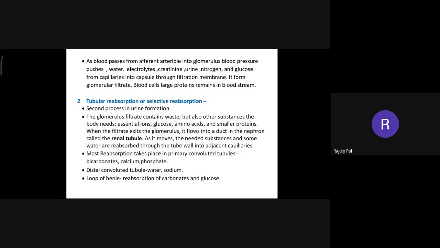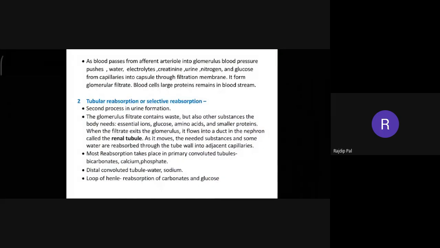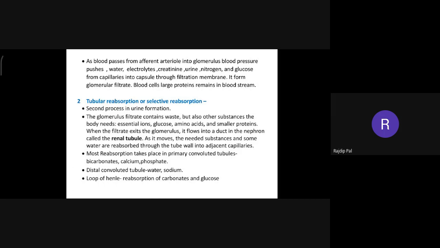Okay, so which things are being filtered? When blood is passing from the arteriole into the glomerulus, blood pressure pushes water, electrolytes, creatinine, urea, nitrogen, and glucose. It forms glomerular filtrate. But blood cells and large proteins remain in the bloodstream only. These are not being filtered.